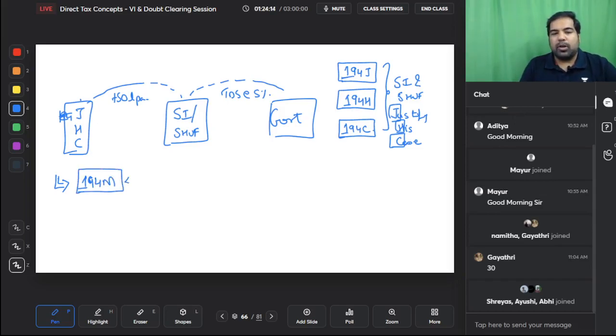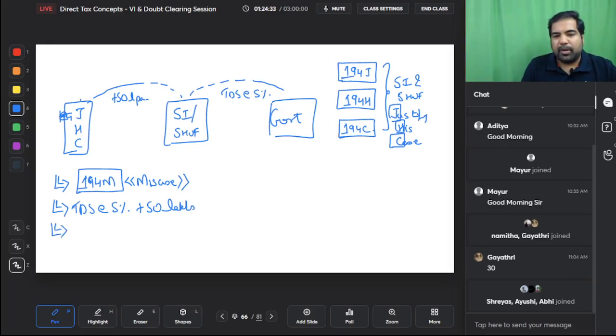A lot of small individuals, small HUFs were misusing this exemption of "justify his case", and hence they said that there will be TDS, but only if the amount is more than 50 lakh rupees on the entire amount. Yes, always on the entire amount, guys. So this was 194M. This is on payment or credit basis, whichever is earlier, and of course if no PAN, then TDS at the rate of 20%.